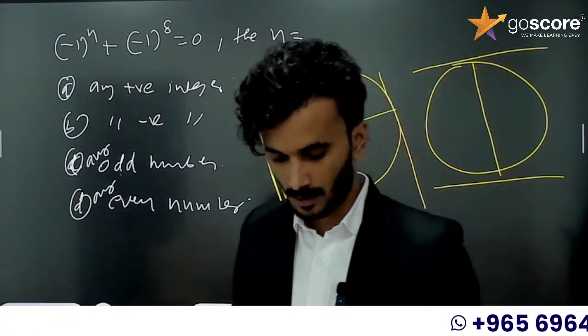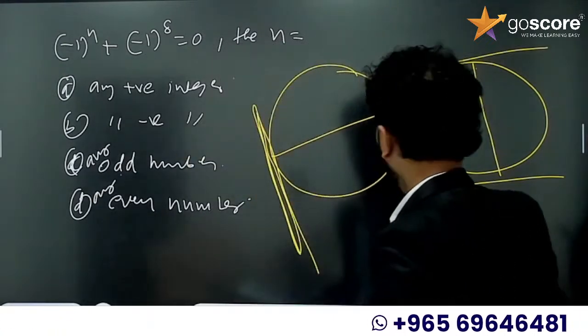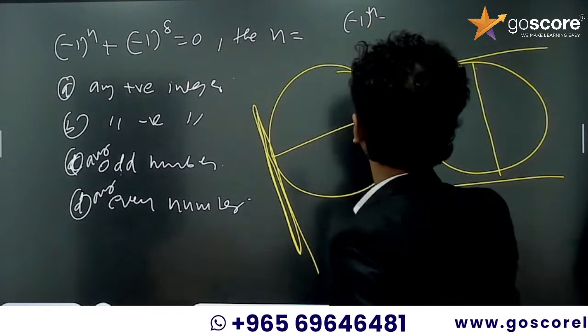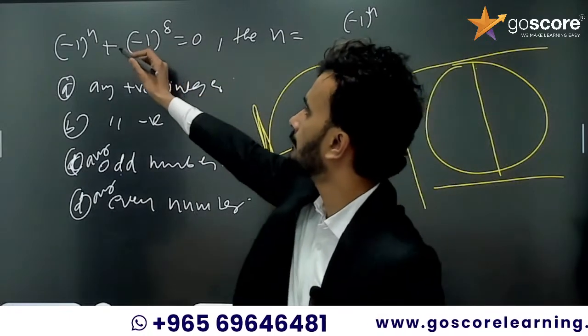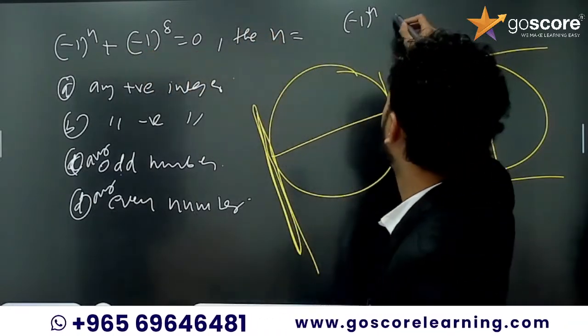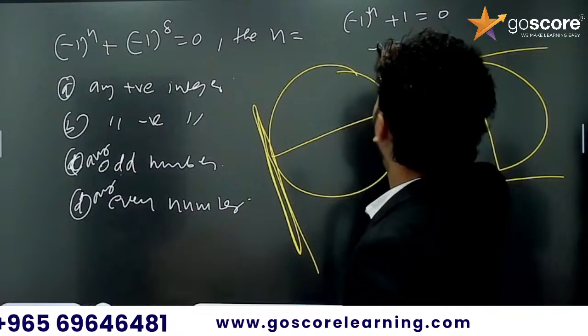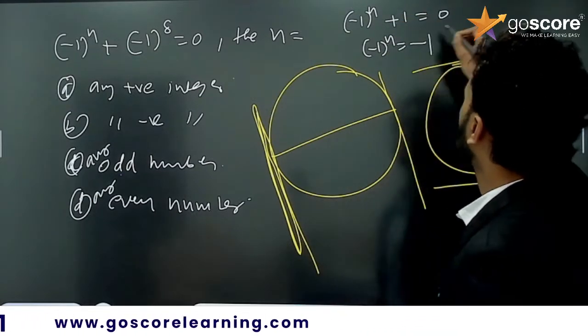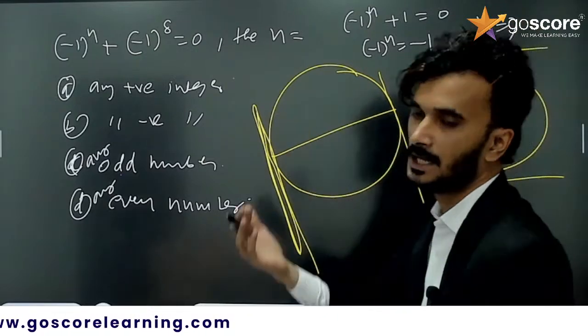Yeah, it is odd. How did you get odd? It is simple. Minus 1 to the power n plus minus 1 to the power 8, which is plus 1, equal to 0. Taking this plus 1 to the other side, minus 1 to the power n is equal to minus 1. So n is always any odd number.